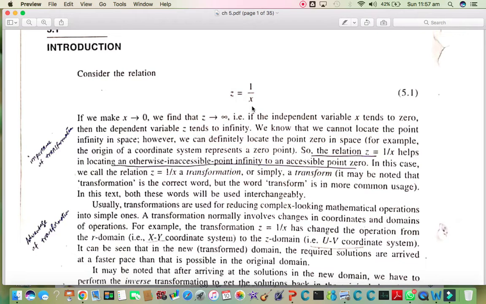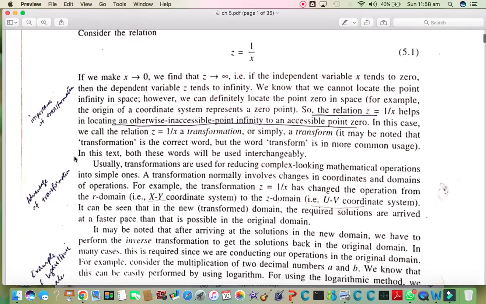because the z coordinate is an inaccessible point and cannot be dealt with easily, but x is a kind of point coordinate system in which 0 is the value which can be plotted in any coordinate system. So with the help of this transformation expression, z can be transformed into x coordinate, and in this way an inaccessible point of infinity can be transformed into an accessible point. So this is the importance of transformation.